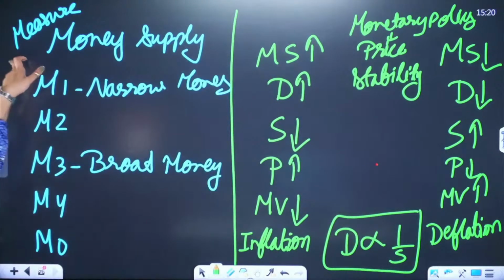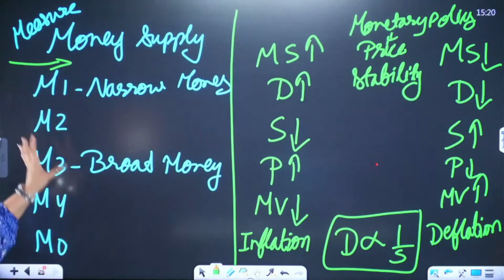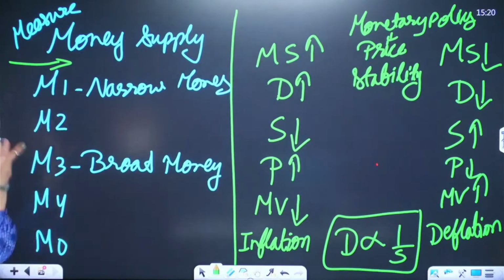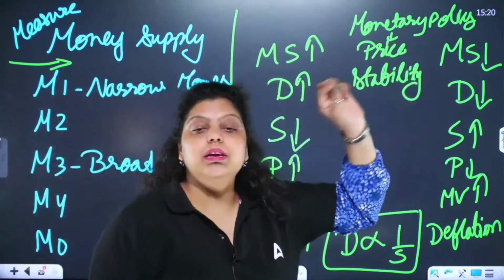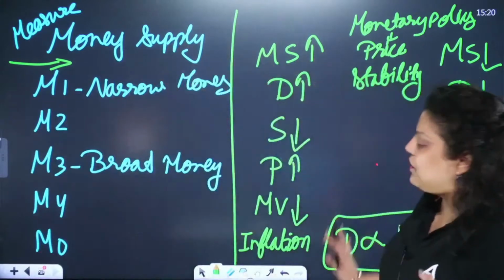And how will RBI know how much money is there in the economy? With the help of these measures of money. With the help of M1, M2, M3, M4, M0, RBI will know what amount of money is available in the economy. Accordingly, RBI will make the monetary policy to maintain price stability in the country. So they all are related to each other.